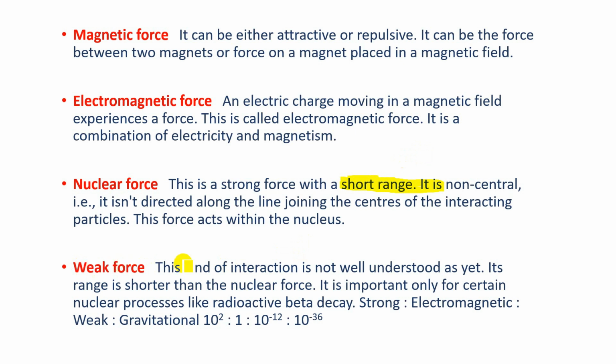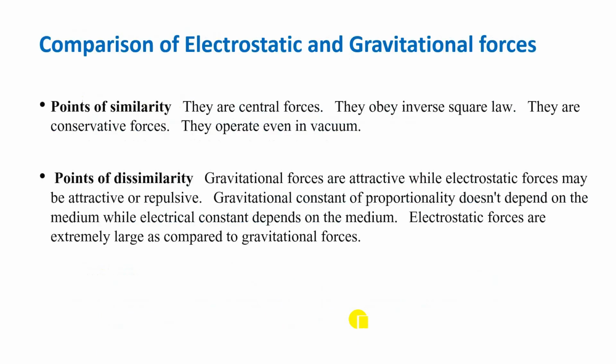Next, weak force. This kind of interaction is not well understood as yet. Its range is shorter than the nuclear force. It is important only for certain nuclear processes like radioactive beta decay. Strong, electromagnetic, weak, gravitational: the ratio is 1, 10 to the power minus 2, 10 to the power minus 12, 10 to the power minus 36. So these are the fundamental forces in physics.